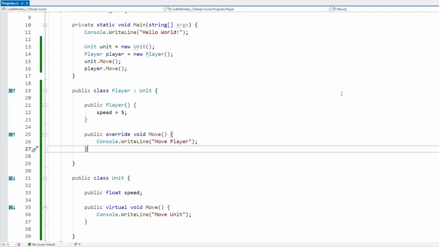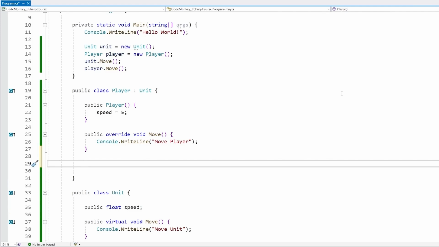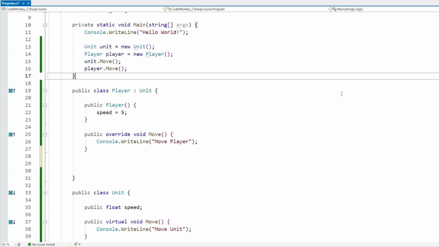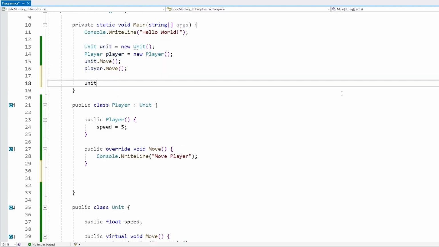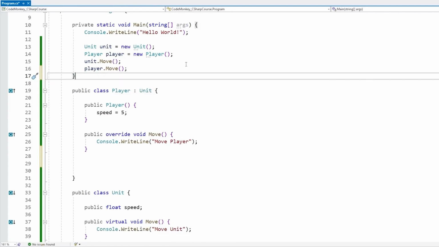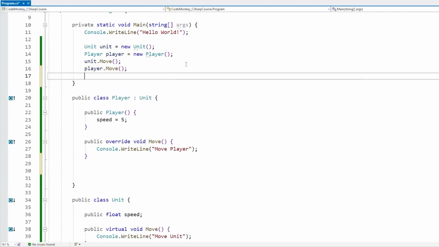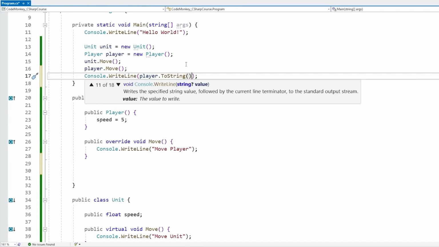Now, this is also a great time for me to mention how you can override the toString function. Basically, every single class in C# is always going to extend the base object class, and that base object class always has a toString function. So for example, up here, we did not define any kind of toString, but we can call toString. Yep, this does work, as you can see, this exists in the object base class. This is the main way any single type can be converted onto a string. We can do a Console.WriteLine and print out, for example, player. And yep, this does work because it is going to automatically call toString in order to convert the player onto a string. So anyways, all objects have this function implemented automatically.